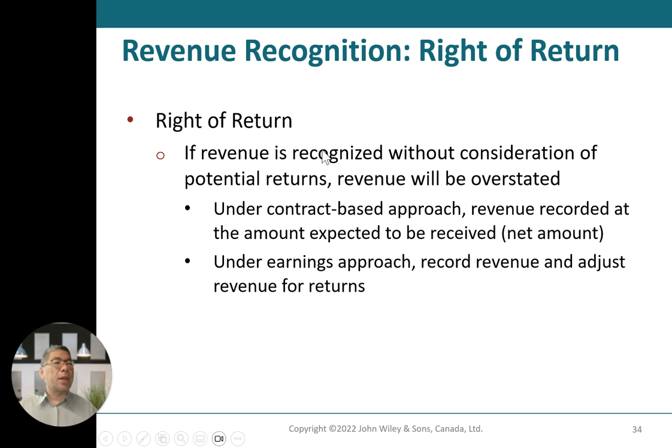Revenue recognition, right of return. If revenue is recognized without a constraint, the potential revenue will be overstated. Under the contract approach, revenue is recorded at the amount expected to be received, that net amount.